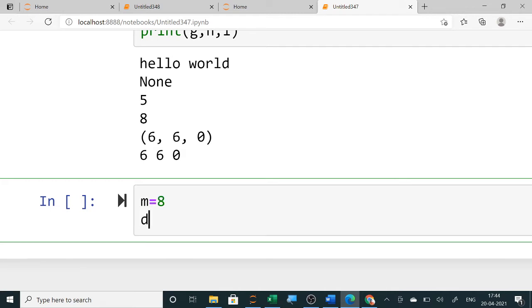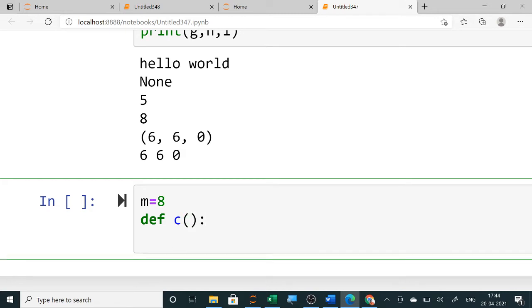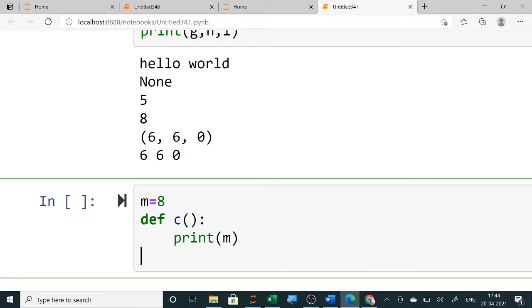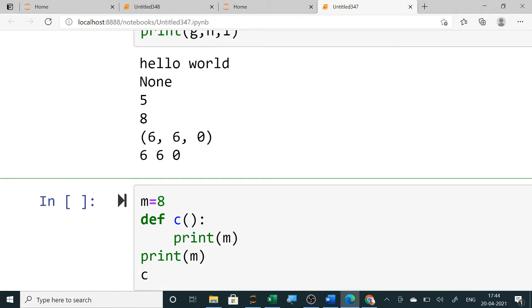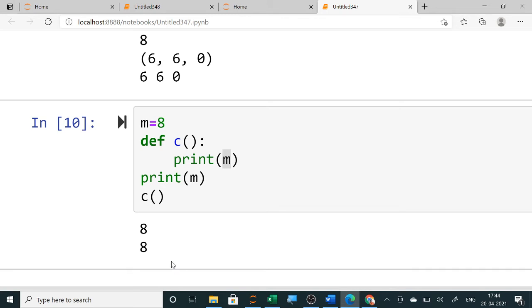Then I create a function, and inside this function I print the value, print m, and outside the function also I print m. Now what will be the output in this case? Since the value of m is 8, it will print 8, and when the function call is there, like C, which I am calling, internally inside it also prints 8. So you can run the program and you can see 8 printed 2 times.